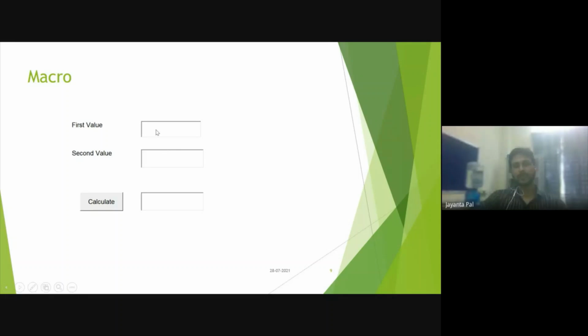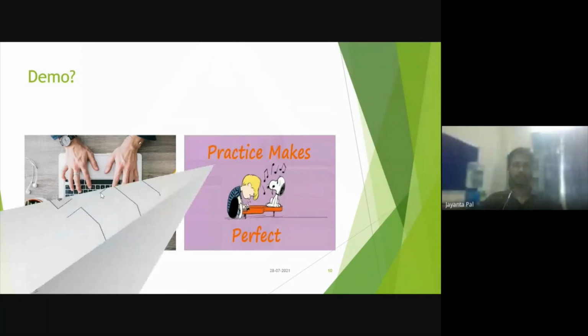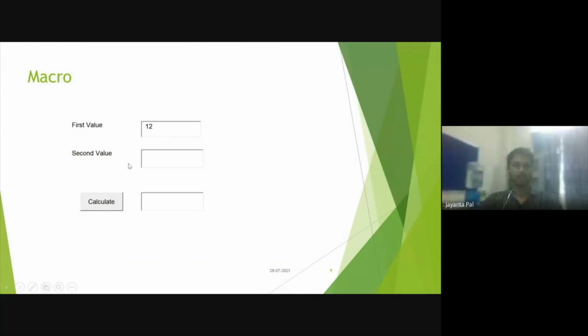Now let's say this is one of the simple examples that I want to add two numbers. I just want to have this kind of programming concept here, though it's not programming. I want to add two numbers. This is one of the features called macro. Let's say I want to calculate 12 and 34, and find the addition.